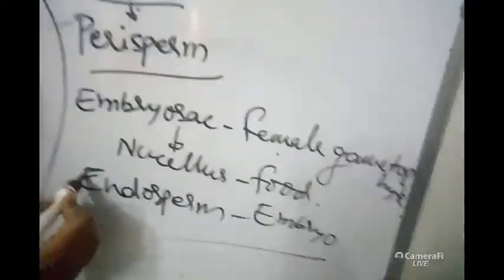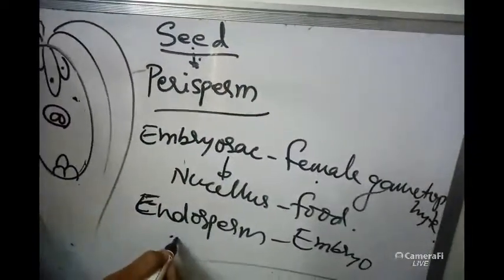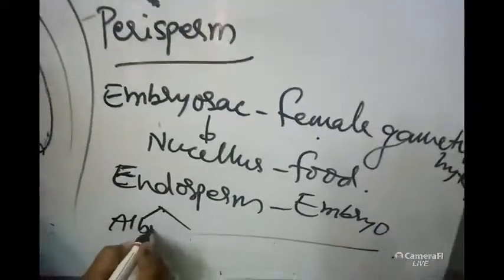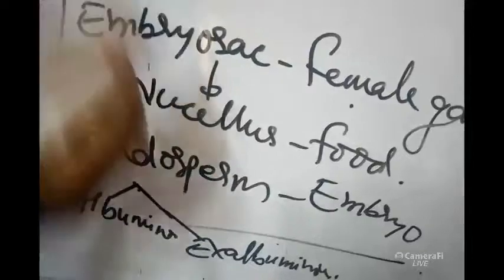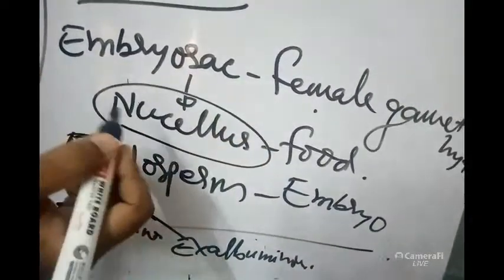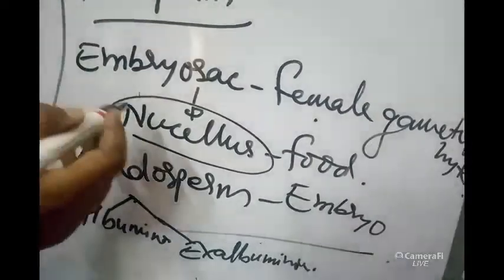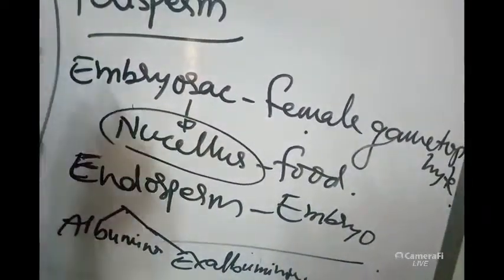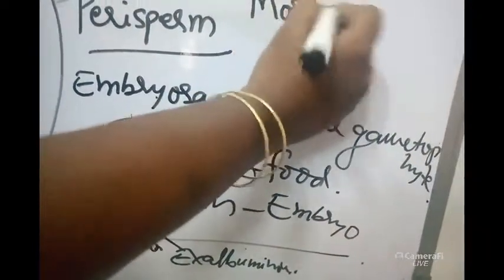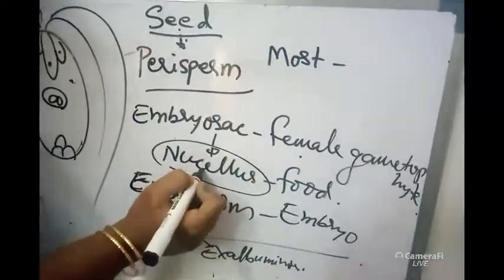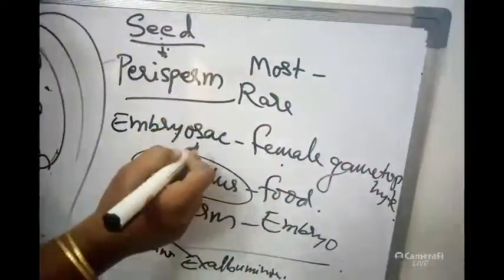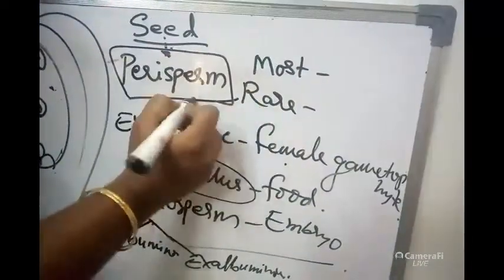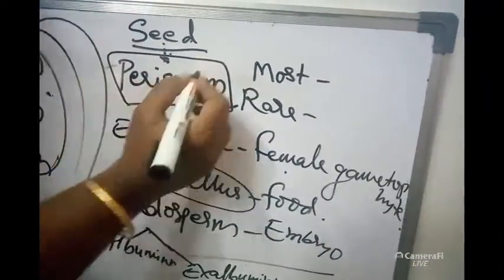If at all endosperm is left over, then that type of seeds are called albuminous seeds. If endosperm is utilized, that type of seeds are called exalbuminous seeds. Already we discussed. But the nucellus will actually be completely utilized by the embryo sac. So most commonly the seeds will not have any remnant nucellus. In rare cases, if some nucellus is left over, then that nucellus is called perisperm. So what is perisperm?